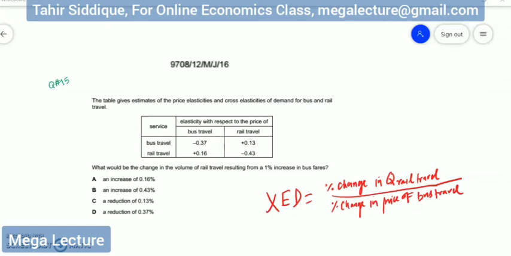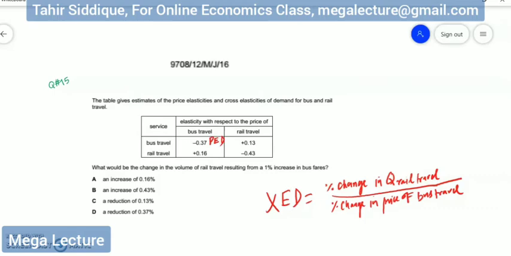Well, as you can see, some information is given in the table. Information is given on elasticities with respect to the price of bus travel and rail travel. So the service is bus travel, and elasticity with respect to the price of bus travel. So let's consider this value, negative 0.37. Bus travel and elasticity with respect to the price of bus travel, so that makes it price elasticity of demand. So this is PED.